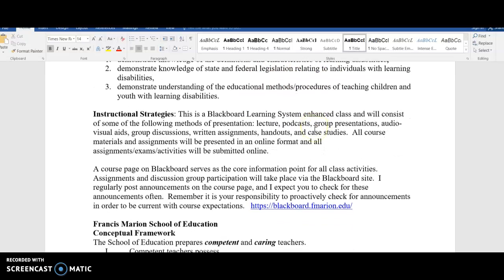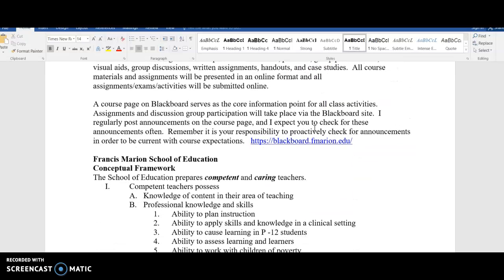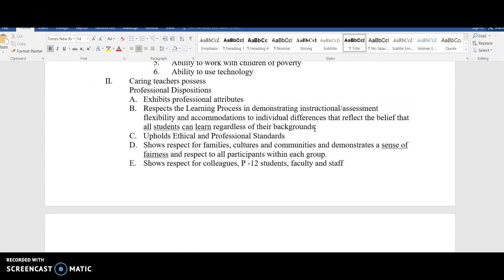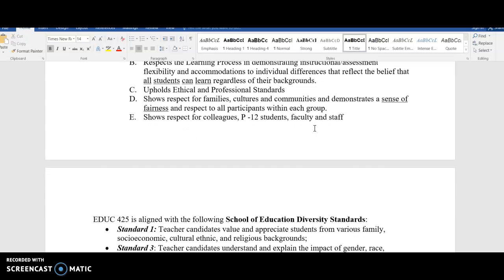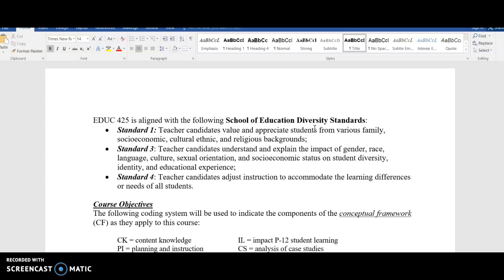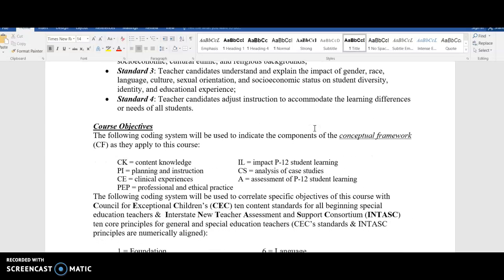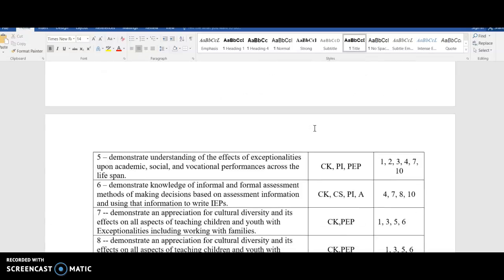Here are some learning outcomes and instructional strategies. Again, this is Blackboard. I do wish this was a face-to-face course, y'all. Not only do I love teaching face-to-face, it's been about 2 years because of the way my courses fall, but I especially like teaching methods courses face-to-face. That wasn't to be this semester, to try to work better with your schedules, actually. So it is what it is, and we will have a great time, even though we're virtual.